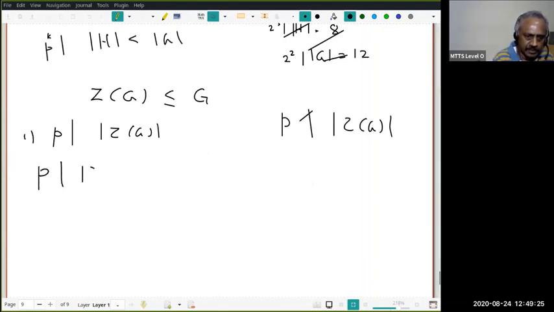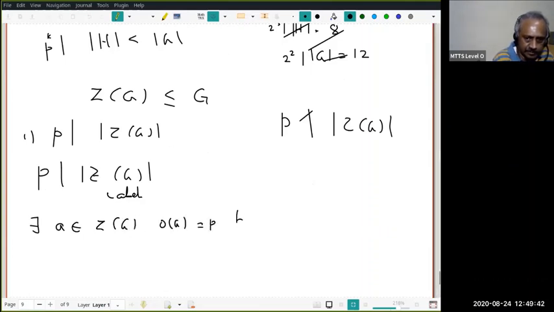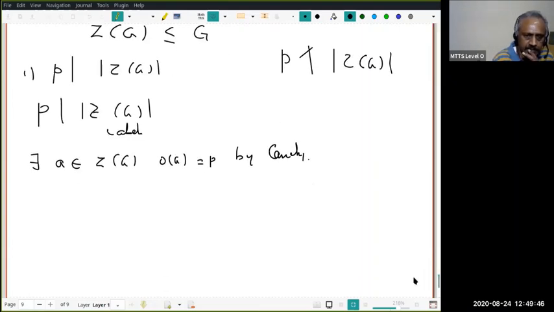Assume P divides the order of the center. Now, this is an abelian group, and the prime P divides its order. Therefore, there exists an element a in the center such that the order of a is P. This is by Cauchy's theorem.